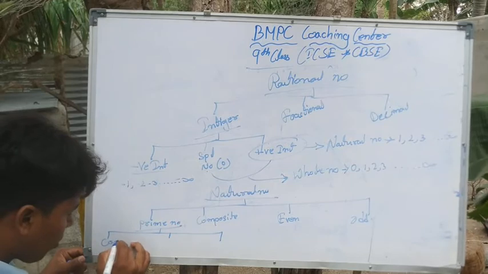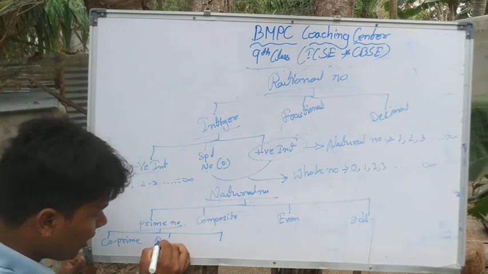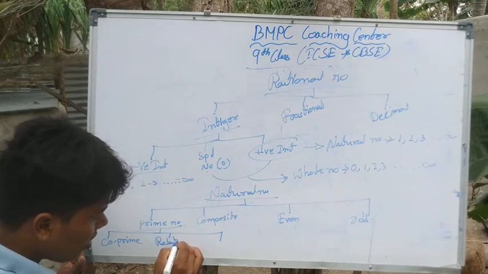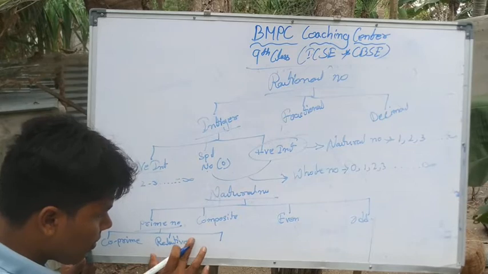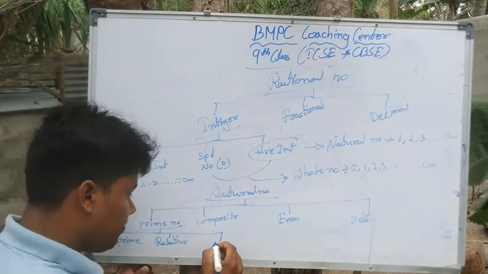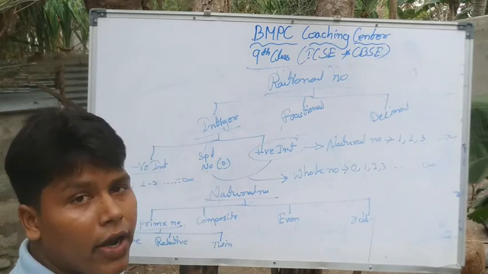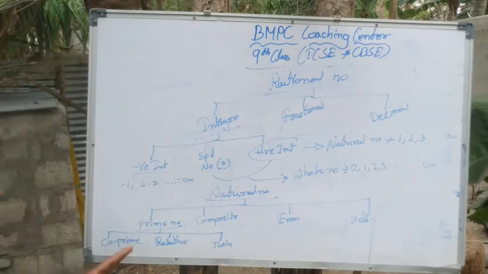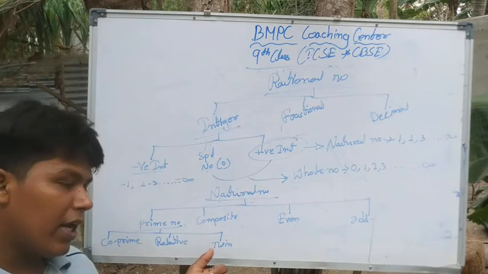Okay. Prime numbers are further classified into 3 categories: co-prime, relative prime, and twin prime.